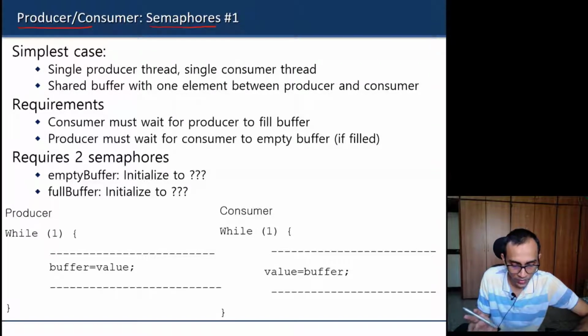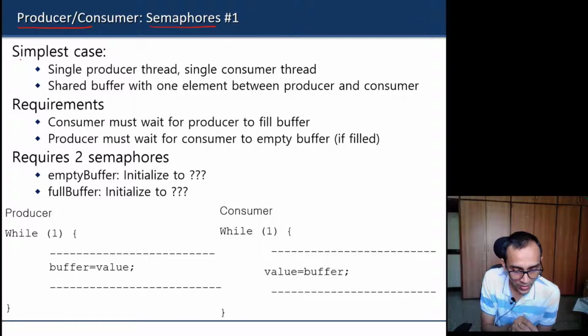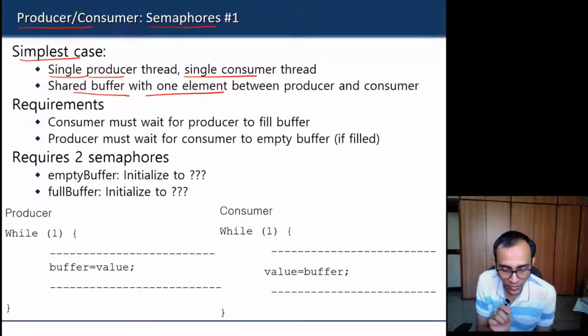So let us first revisit the producer-consumer problem, which we have already solved using locks and condition variables. Again, we'll start with the simplest case: first only one producer and one consumer, and just one shared buffer with just one slot, with just one element.